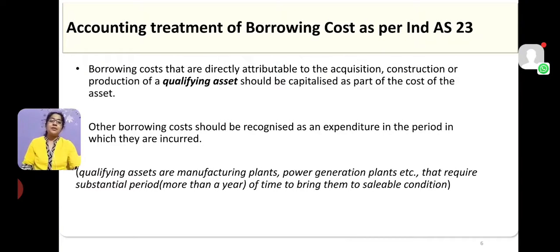That means, if you are spending time on constructing the asset or on making the asset ready for use, and if it takes more than 1 year, then any interest that you have to pay on the loan taken for that asset should be capitalized, that means added back to the loan amount itself.